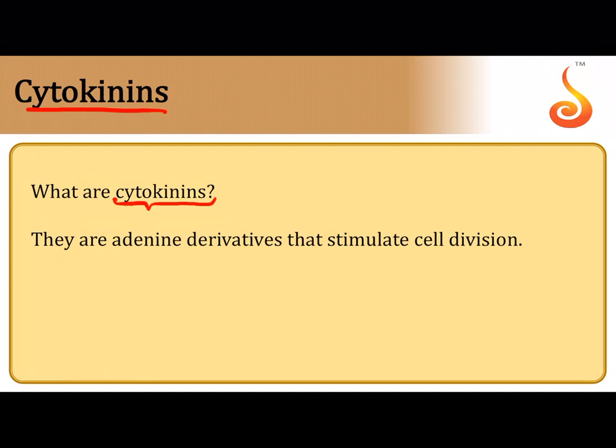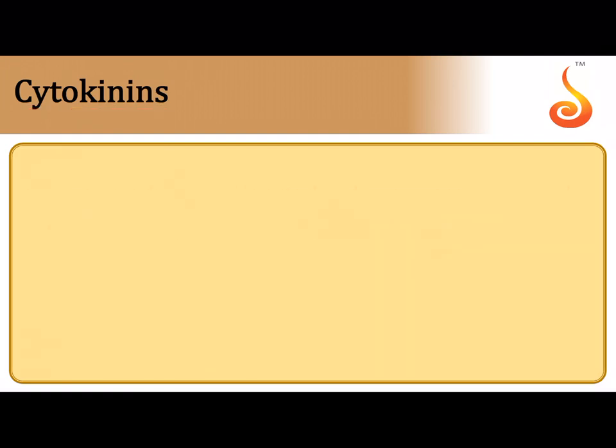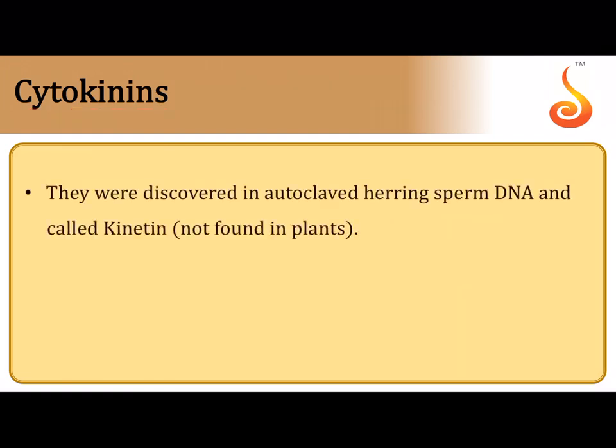So it is a plant growth regulator that stimulates cell division. So the moment you all look at cytokinin, I want you to remember that we are talking about cytokinesis or cell division. Okay. They were discovered in autoclaved herring sperm. Herring is a fish. Surprisingly, the DNA of the fish sperm was autoclaved.